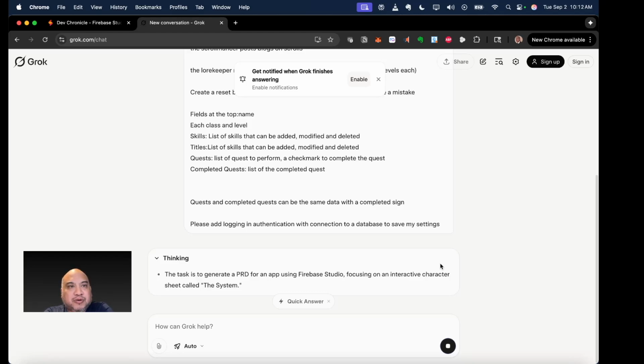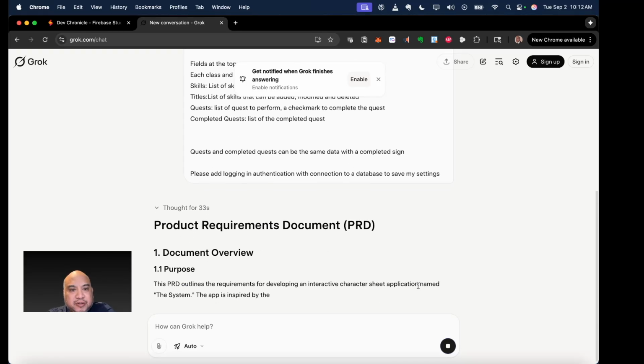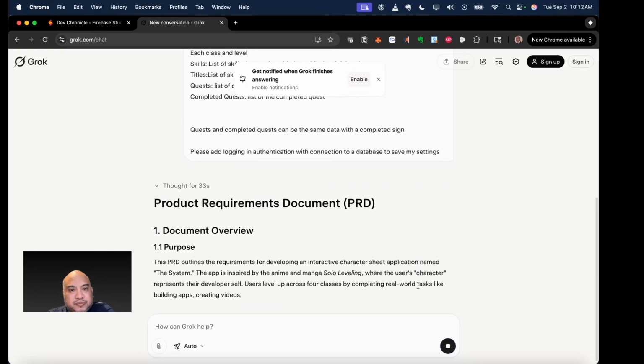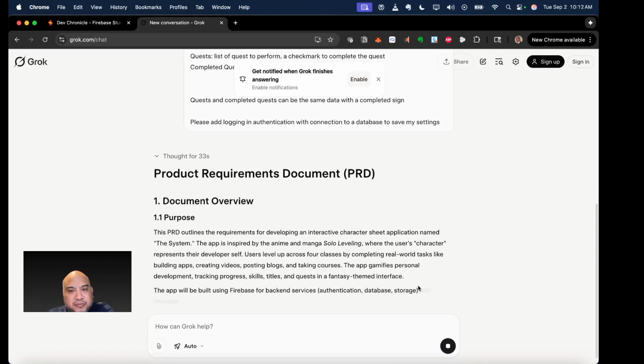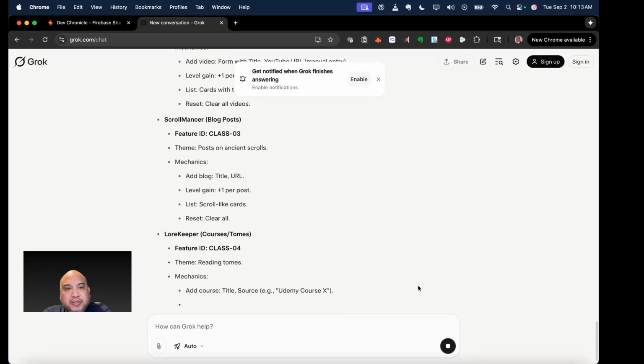The reason I'm using Grok is I don't really use Grok, so it doesn't have all these weird custom chats and things. So we're gonna let this process and go through. I'm probably gonna let this run for a few minutes.